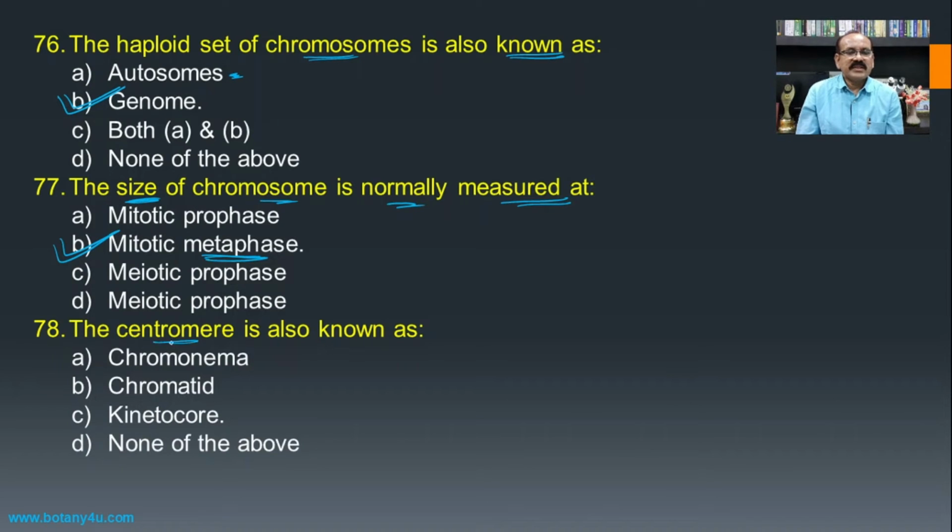Then the centromere is also known as, if you see the centromere, either chromonema, chromatid, kinetochore, or none of these. Chromonema is nothing but a filament-like structure. Chromatid is also a filament-like structure, and kinetochore is the central part to which the two arms of the chromosome are attached, and hence the kinetochore is the correct answer for another name of the centromere.